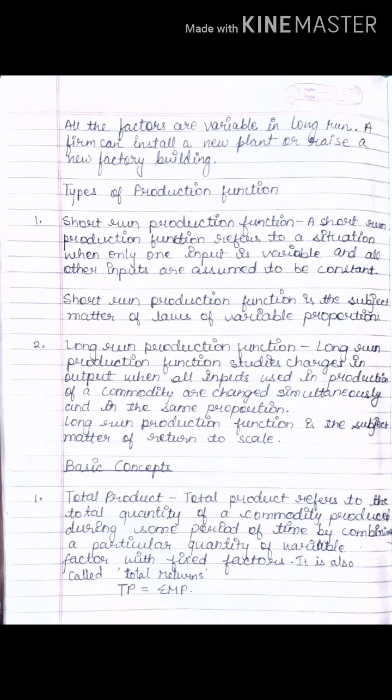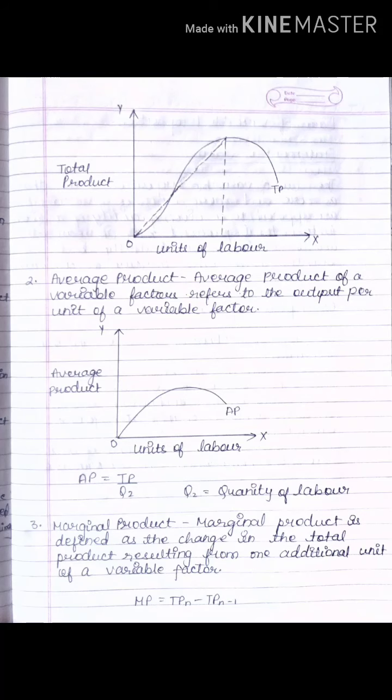Okay. Now if you will calculate total product, what is the formula for that? That is sigma MP, that means total of marginal product. You know what is marginal product? We have done marginal utility, right? So same it is, only it is marginal product. Now what is marginal product? That means one unit of the production output. Okay. So when we combine all the single units of the production, all together it will give you total product. As you have already understood about total product, now same you can check out in the diagram.